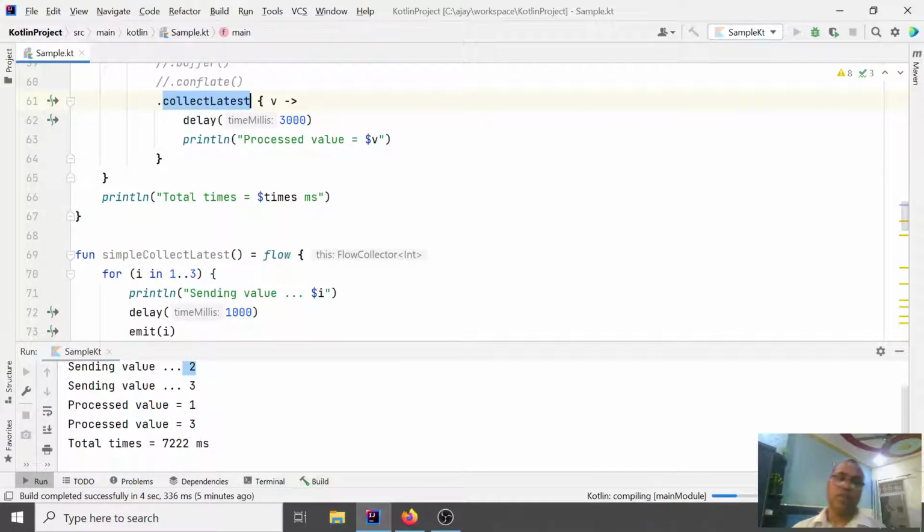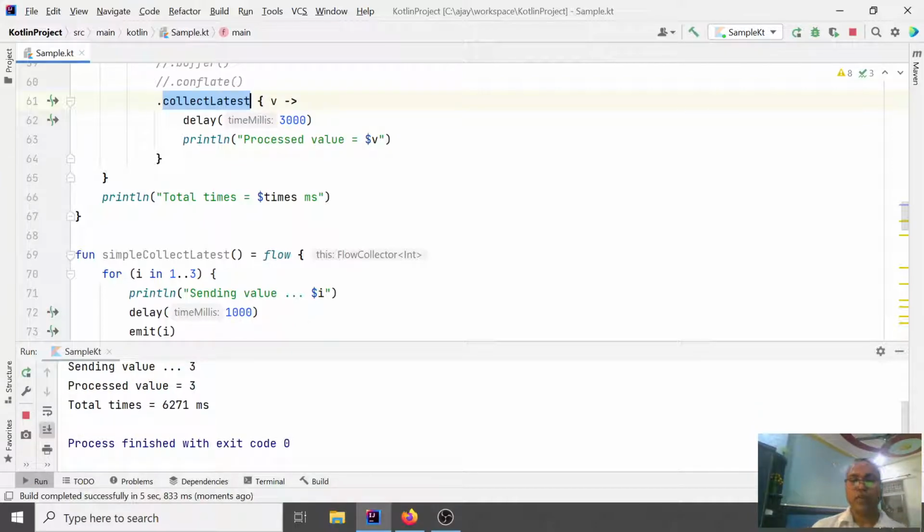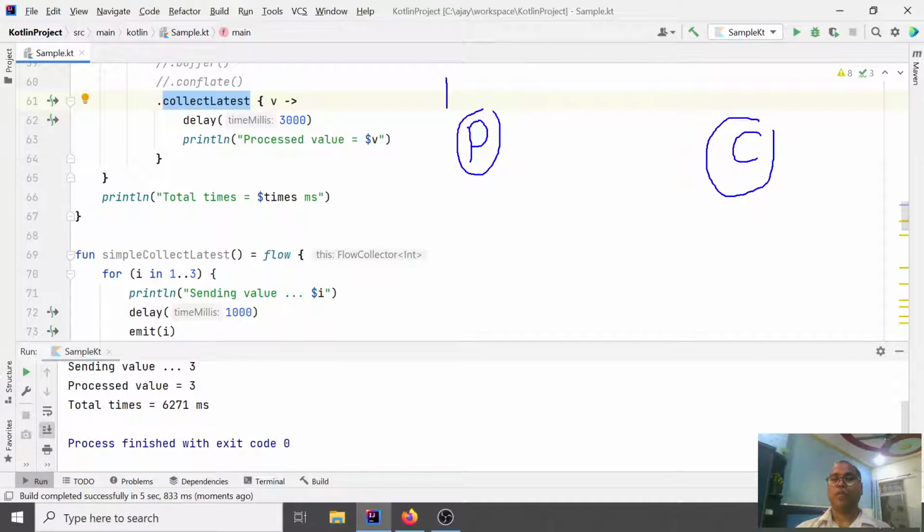So these are the different mechanisms to maintain what you can call back pressure between the producer and consumer. This is a term generally used in reactive systems. Whenever we are talking about reactive, in this case there is a producer and a consumer. In Kotlin, this is the flow and this is the collect.